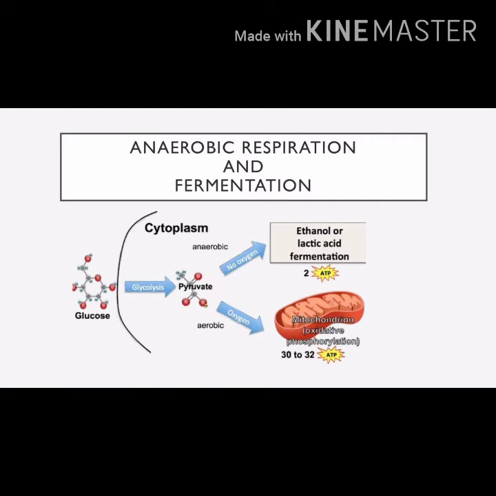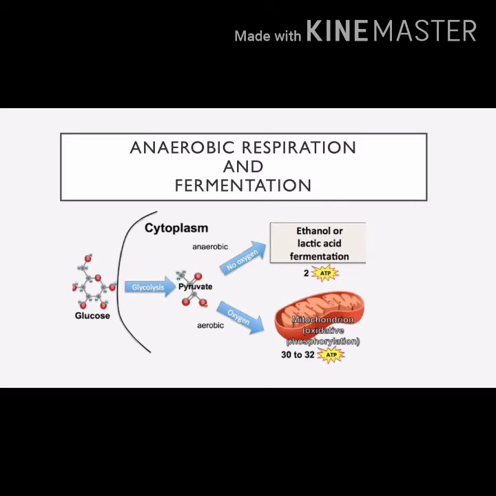In the aerobic form of respiration, in the presence of oxygen, there is conversion of 3 molecules of pyruvate into 3 molecules of carbon dioxide and water. Water is produced as a byproduct. There is complete conversion of 3 carbon pyruvate into 3 carbon dioxide molecules. So that takes place in mitochondria.